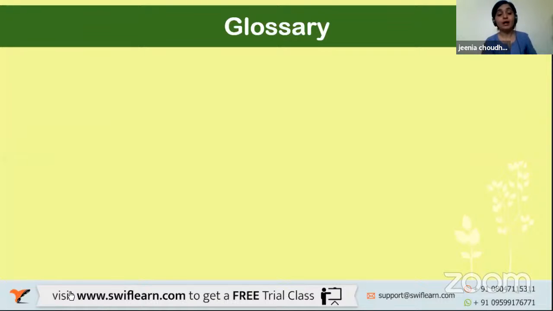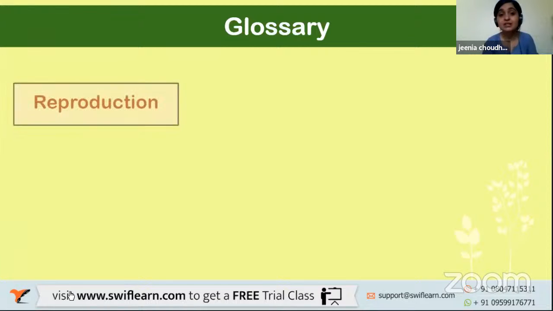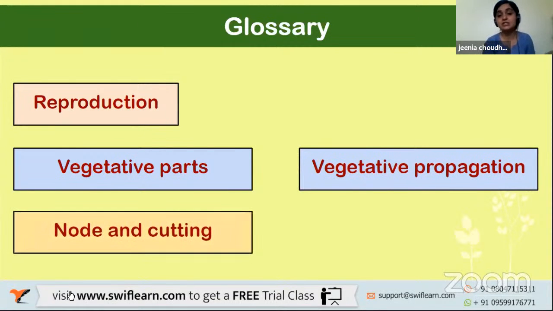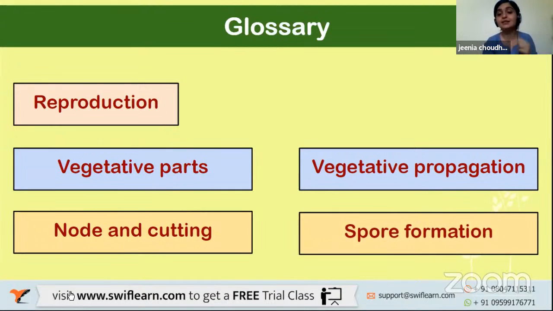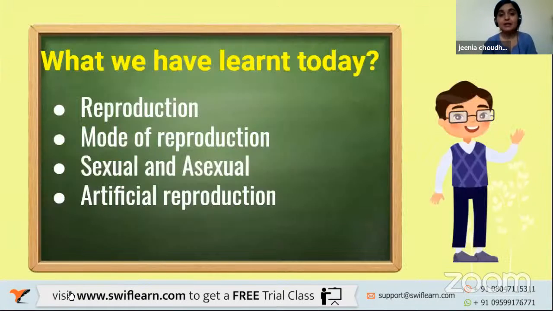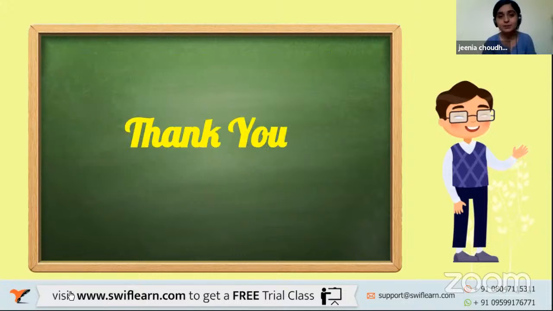Now at the end of the session, I would like to tell you the glossary, the new words that we learned today. That is the gist of the entire session: reproduction, vegetative parts, vegetative propagation, nodes and cutting, spore formation, fragmentation, budding. Moving further, these are all the topics that we covered in today's session: reproduction, modes of reproduction, sexual and asexual, and what exactly is artificial reproduction.